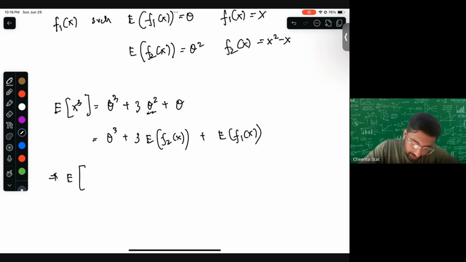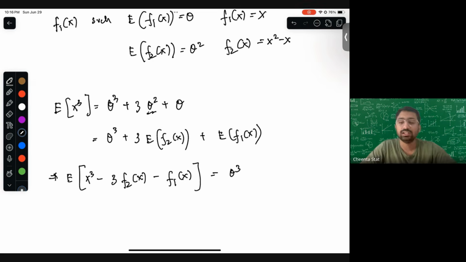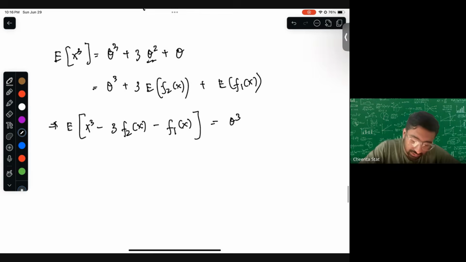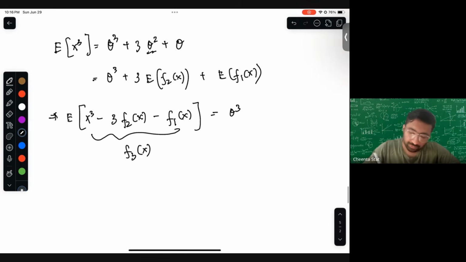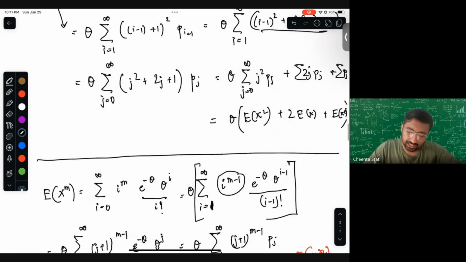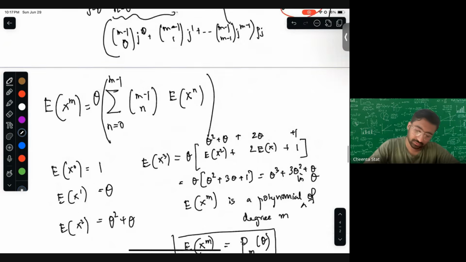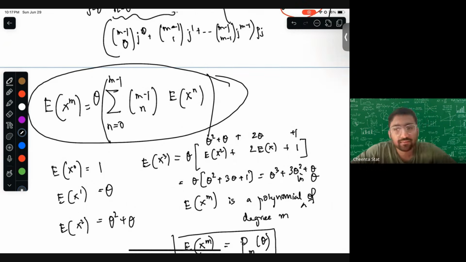So we have x cube minus 3 times f2 of x minus f1 of x, which is nothing but theta cube. We are using the linear expression. So this again tells you that this is f3 of x. Beautiful, right? You can see we are getting this from this equation. This is the equation we're using. So this is reverse. I hope you understand this now.